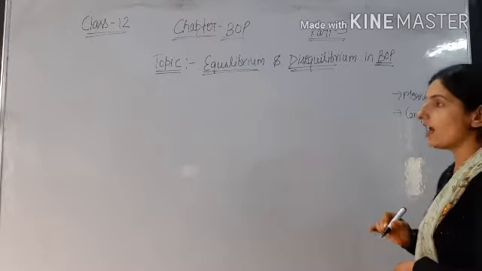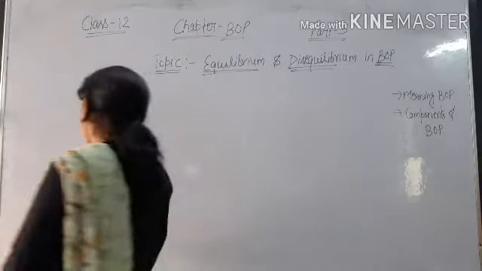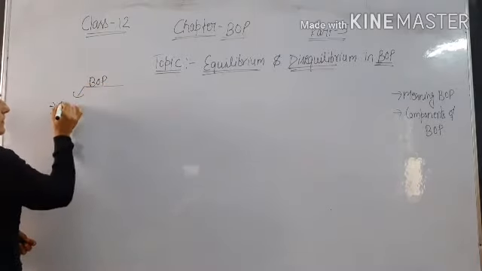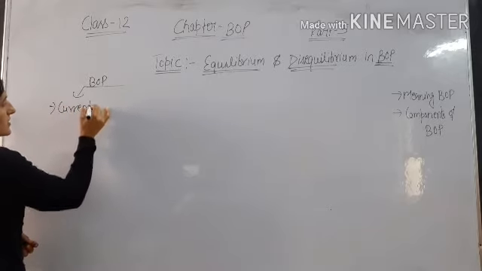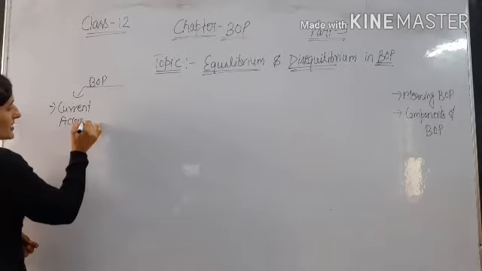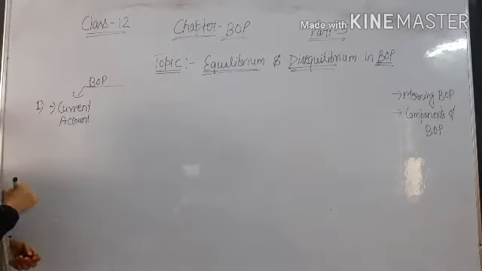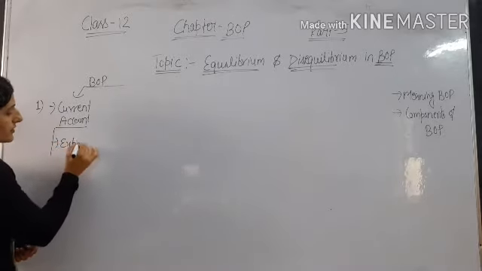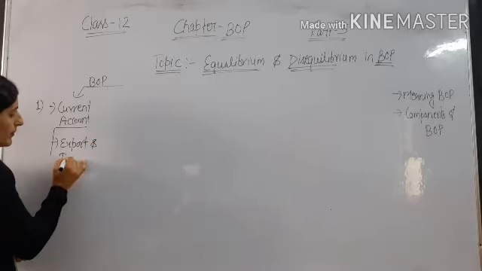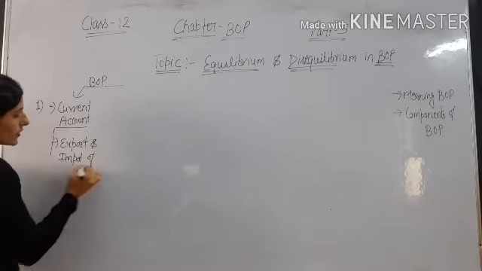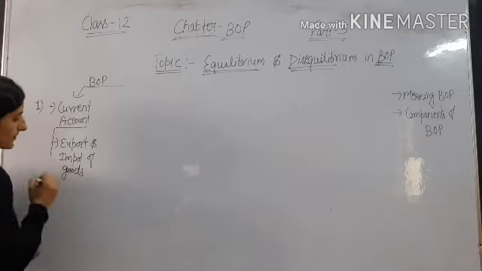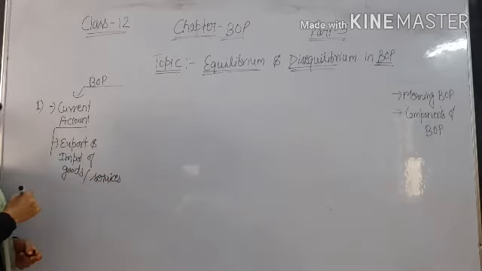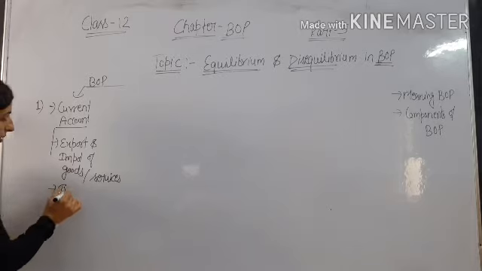As we discussed in our earlier videos, mainly there are three components. First is the current account. So what is the current account? In the current account we include export and import of goods, meaning visible goods, and export and import of services, meaning invisible goods. And transfer payments.